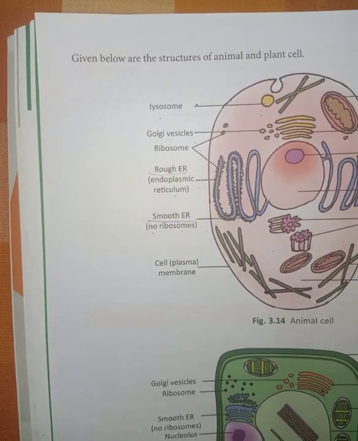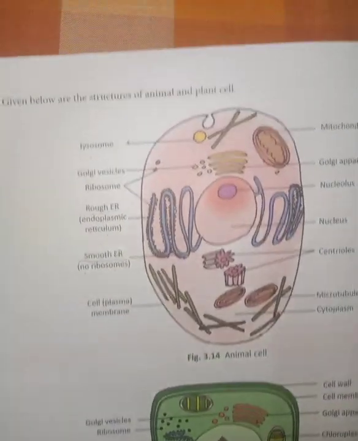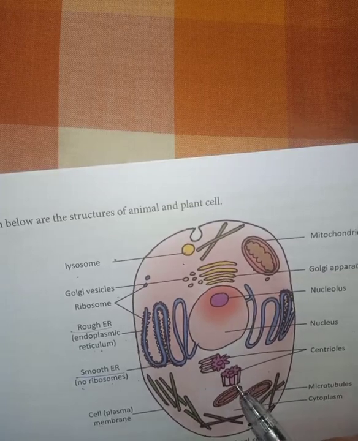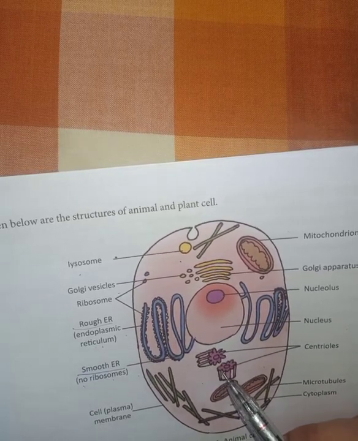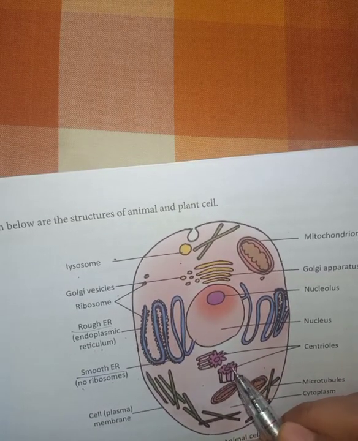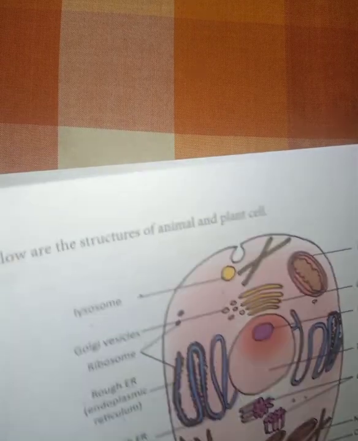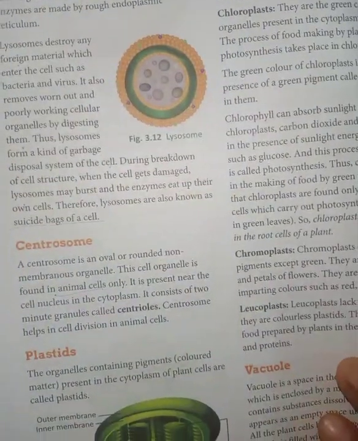They are very small, rounded structures present inside the cells. You can see in this picture, we can show them as a rounded structure. These are present inside the cell. They help during cell division in animal cells only.